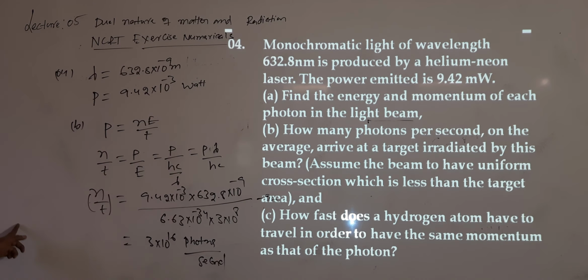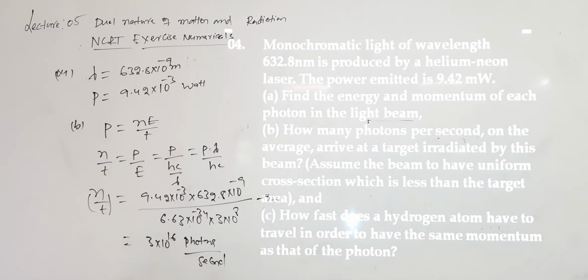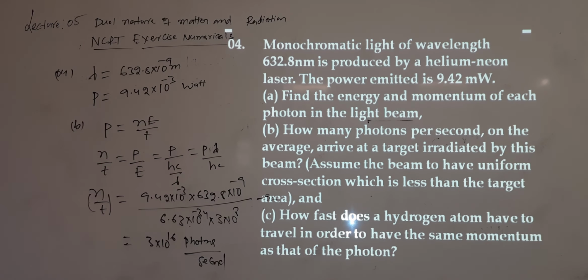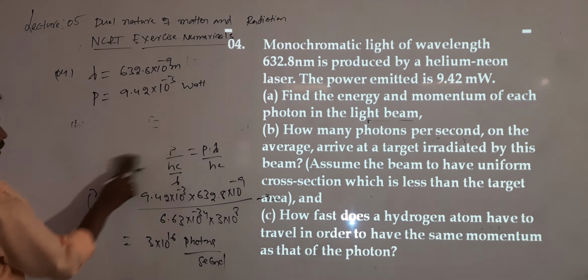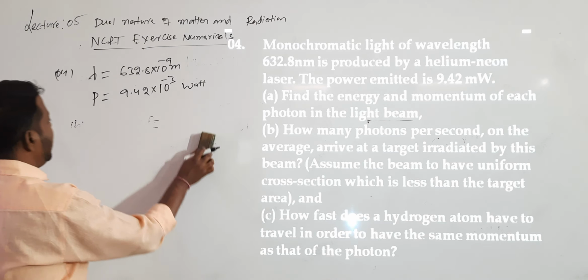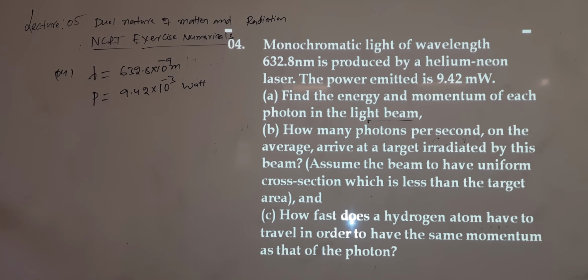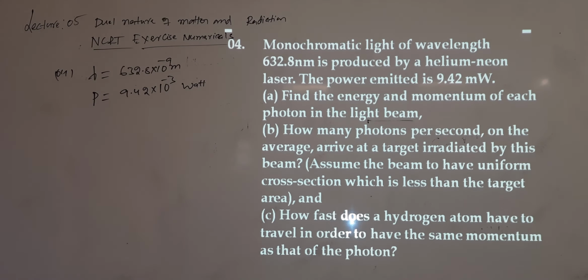And what about the third part? How fast does a hydrogen atom have to travel in order to have the same momentum as that of the photon? This one is an important one. They are asking us to calculate the speed of the hydrogen atom such that its momentum is the same as the momentum of that photon. Momentum of which one? Photon. What is the speed?